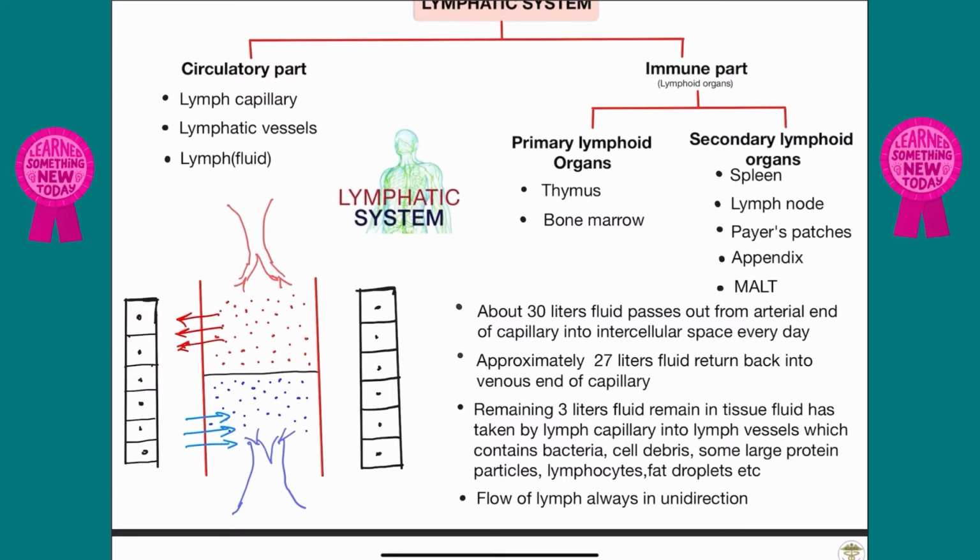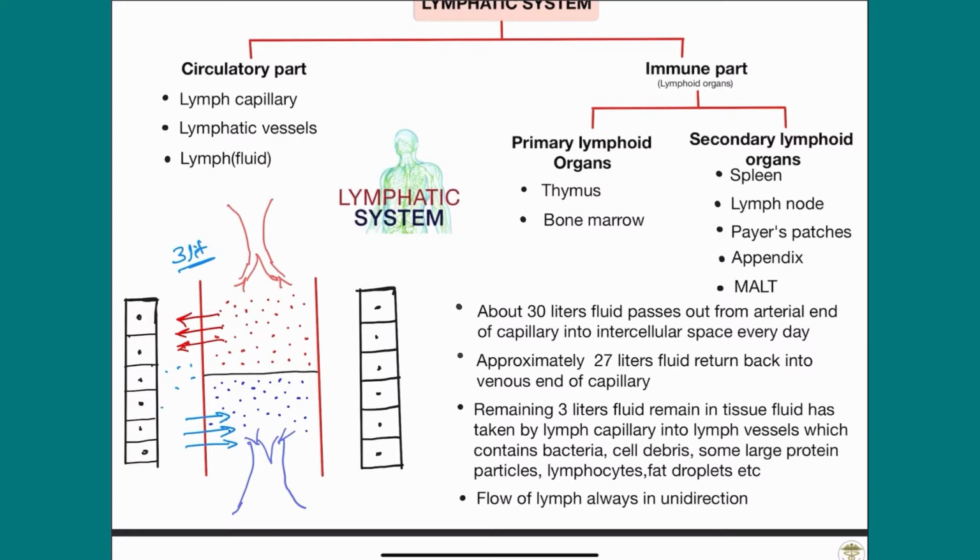Approximately 27 liters of fluid return back into the venous end of the capillaries. So how much fluid remains? Approximately 3 liters of fluid remain in the tissue.